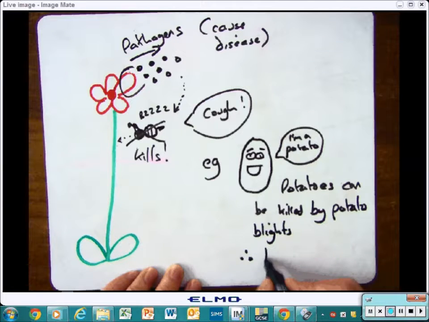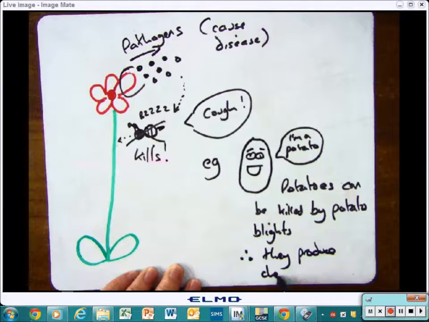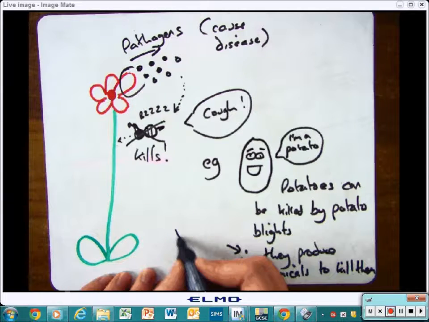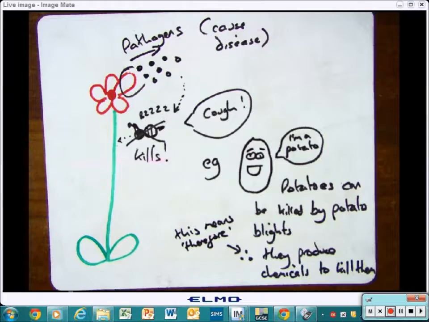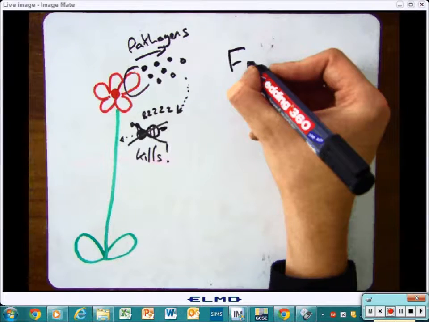Now the good thing about this is that scientists, if they can find out how to make that chemical, can use it as a pesticide on crops. So even the potatoes that don't produce this chemical, it can be used to stop them from killing and attacking the rest of the potato crop.